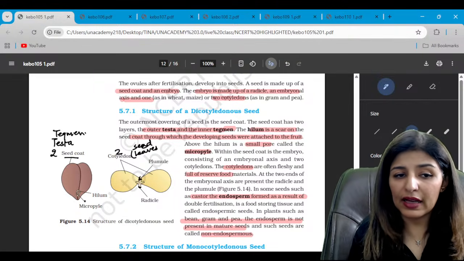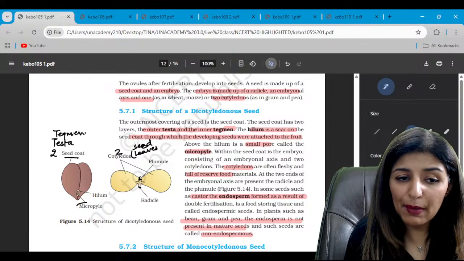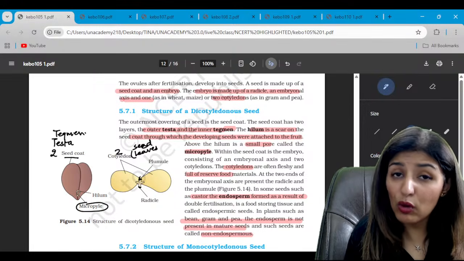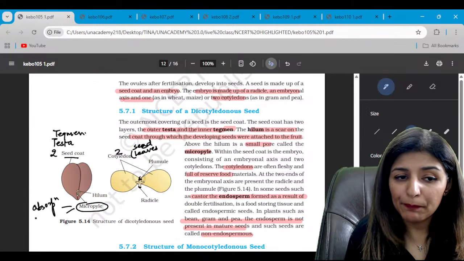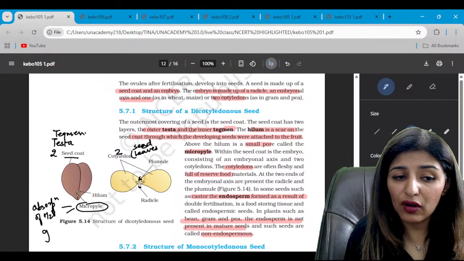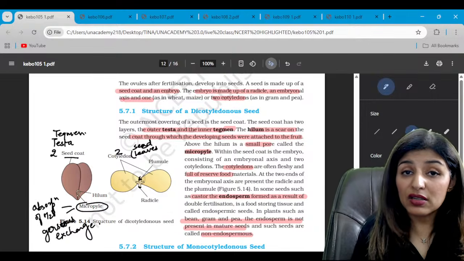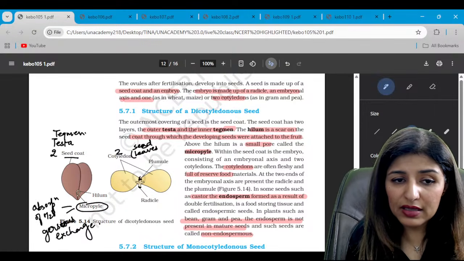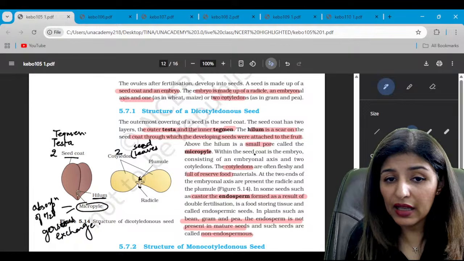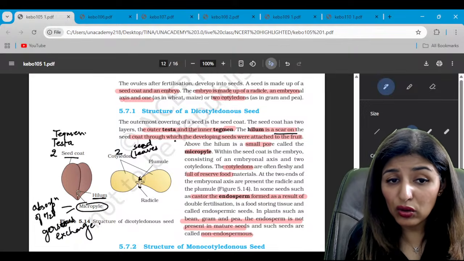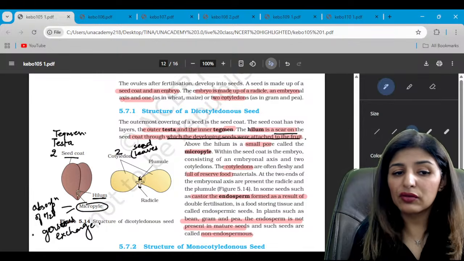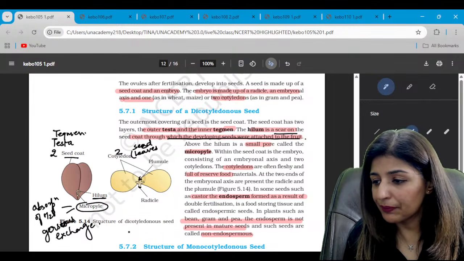This is the embryonal axis. Also in the seed, guys, we see a micropyle. What is micropyle? It is a small hole for absorption of water, for germination and for gaseous exchange. Gaseous exchange is important, right? Germination demands a lot of energy. And then this is the hilum. Hilum is a scar through which the developing seed is attached to the fruit. Are we clear?